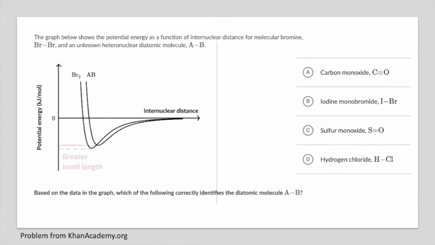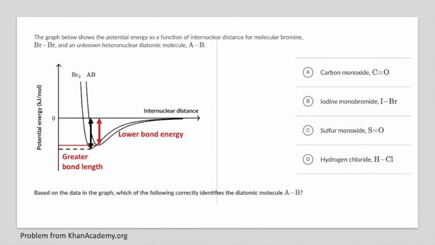When we look at the graph, we see that the molecule AB has a longer bond length than diatomic bromine does. It also has a lower bond energy. Since molecules with double bonds tend to have shorter bond lengths and higher bond energies than molecules with single bonds, we can rule out carbon monoxide and sulfur monoxide, which have triple and double bonds respectively. That leaves iodine monobromide and hydrogen chloride.